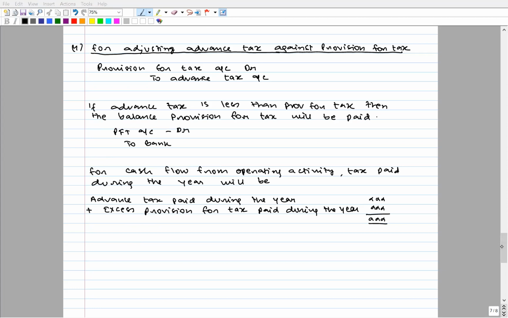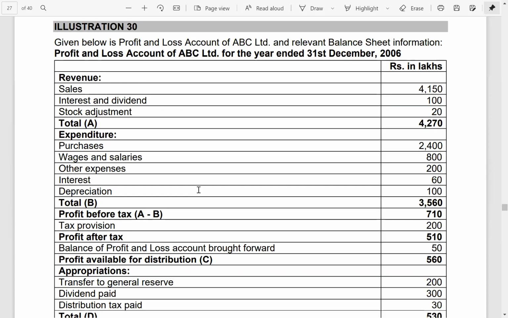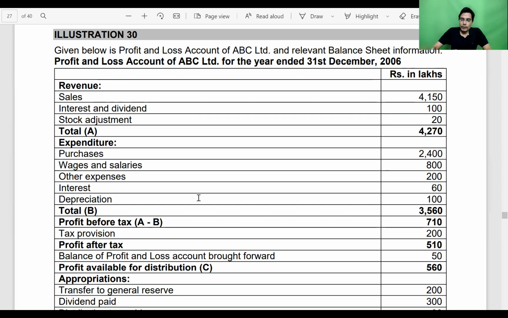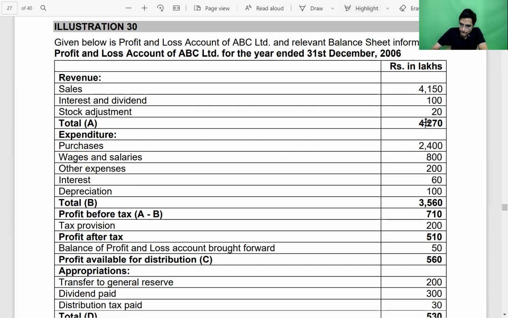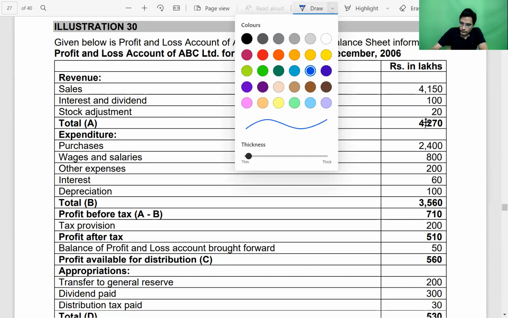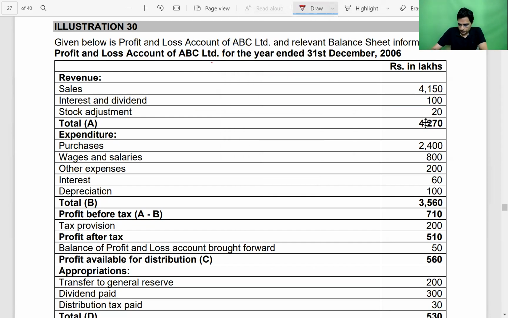Okay, assuming everybody has copied. Now let's come to question number 30. Given below is the profit and loss account of ABC Limited and relevant balance sheet information. Profit and loss account for the year ended 31st December 2006.